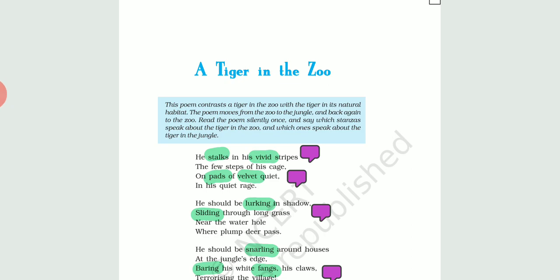We are reading the poem A Tiger in the Zoo from your main course book, First Flight. We have already done the 3 paragraphs.